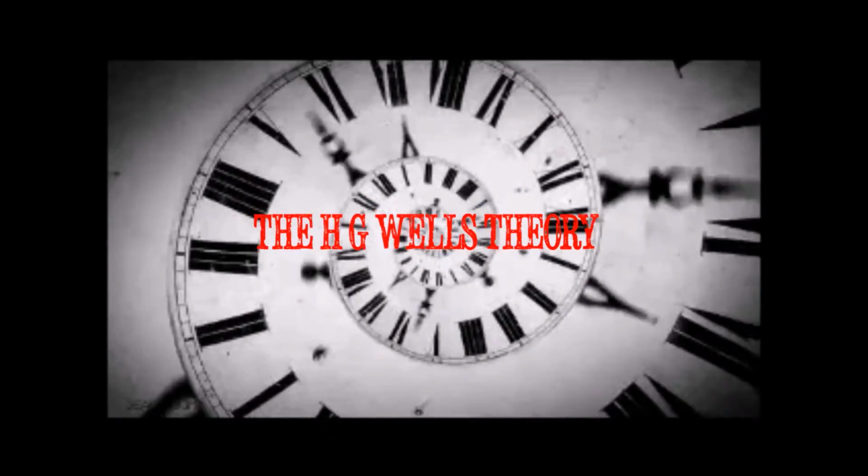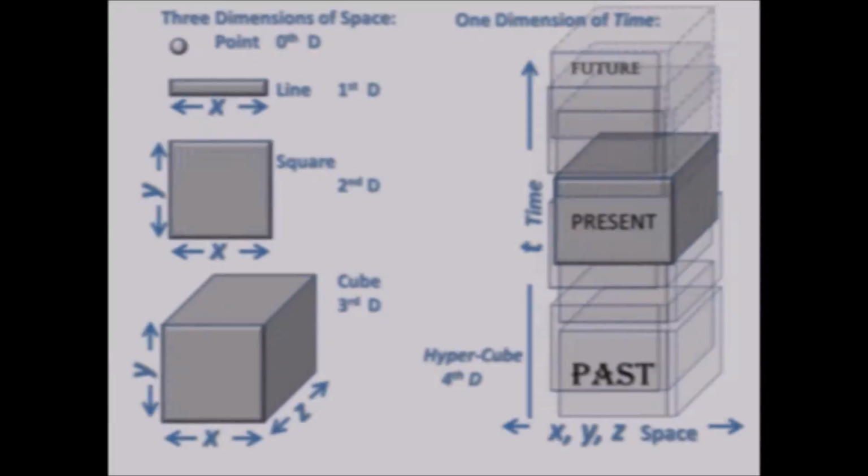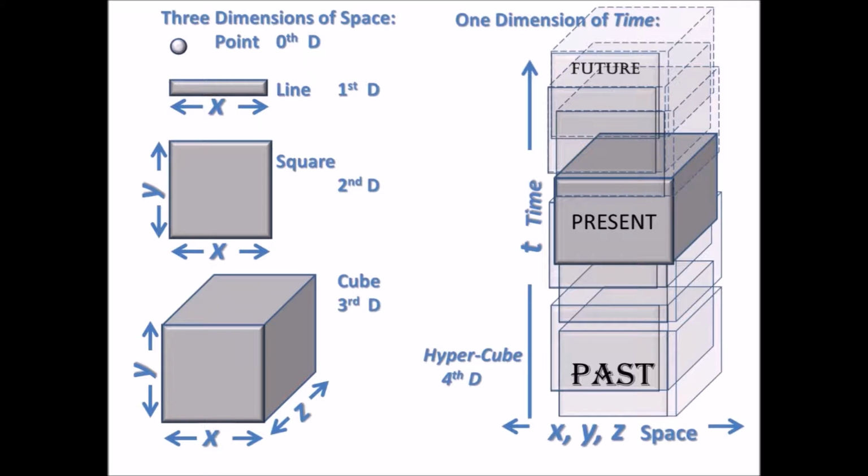Number 3. The H.G. Wells theory. H.G. Wells, the author of The Time Machine, proves time travel to be real through math. As we all know, a cube has 3 dimensions: length, width, and height. Without one of these elements, a cube cannot exist. However, is it possible to have a cube that lasts for no time at all? This is obviously no, but this therefore claims that time is simply a 4th dimension.